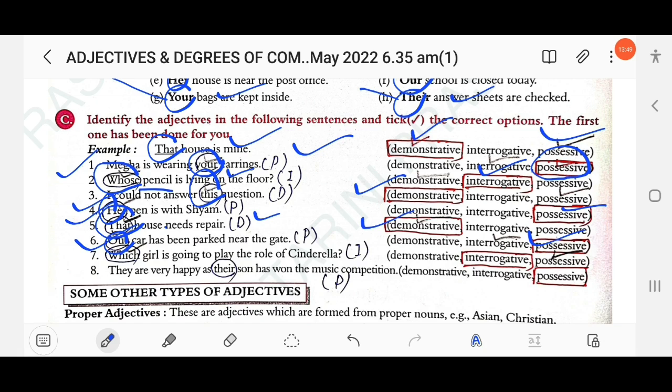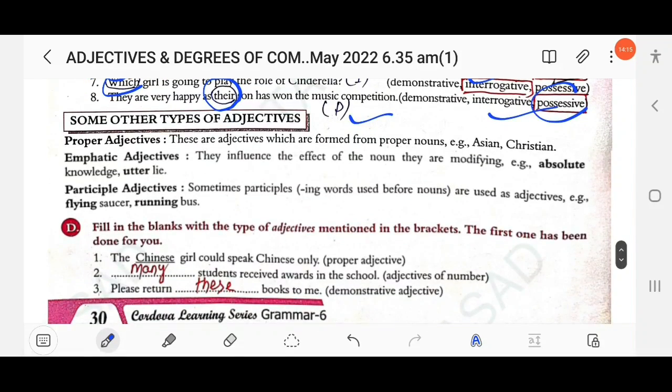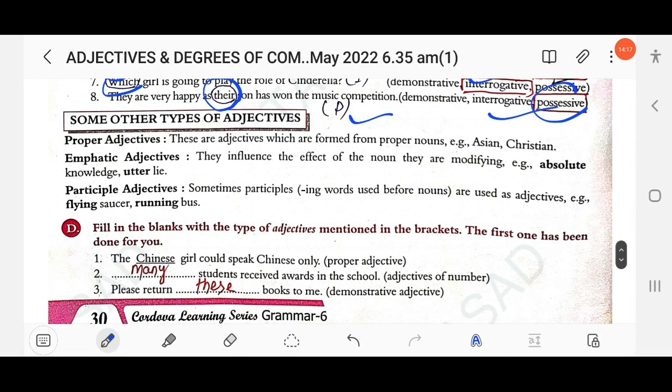The next one, which girl is going to play the role of Cinderella? So here, which girl? Which, a WH word, then a noun is used. So this is an interrogative adjective. The next one, they are very happy as their son. Whose son? Their. So here, their is a possessive adjective. Clear?